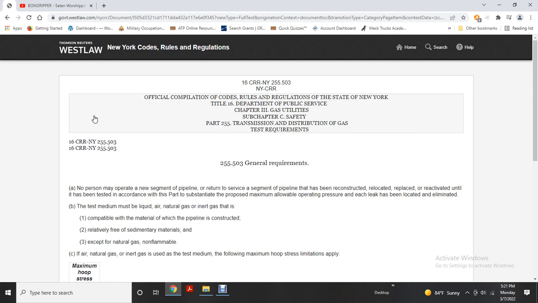General requirement: no person may operate a new segment of pipeline, or a segment of pipeline that has been replaced, relocated, reconstructed, reactivated, or otherwise changed, until it has been tested under this part to substantiate the proposed maximum operating pressure. Each leak that is located must be eliminated.